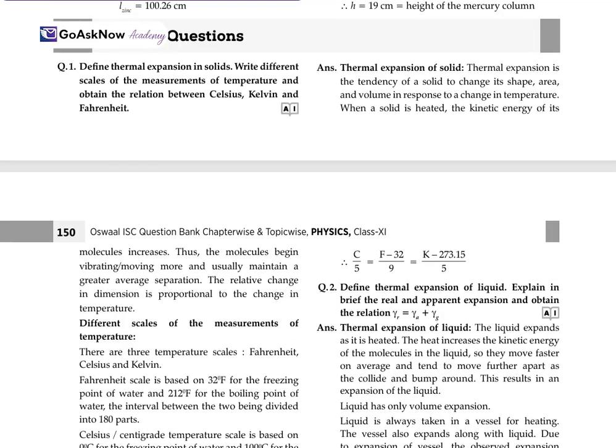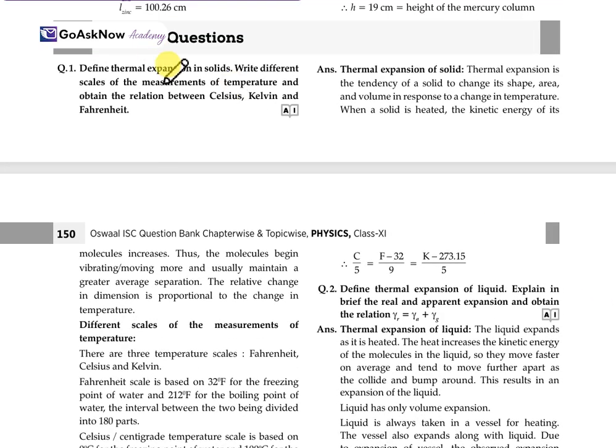Now, let's move forward with the 5 marks question. Define thermal expansion in solids. Write the scales of measurement of temperature. Obtain the relation between Celsius, Kelvin and Fahrenheit.